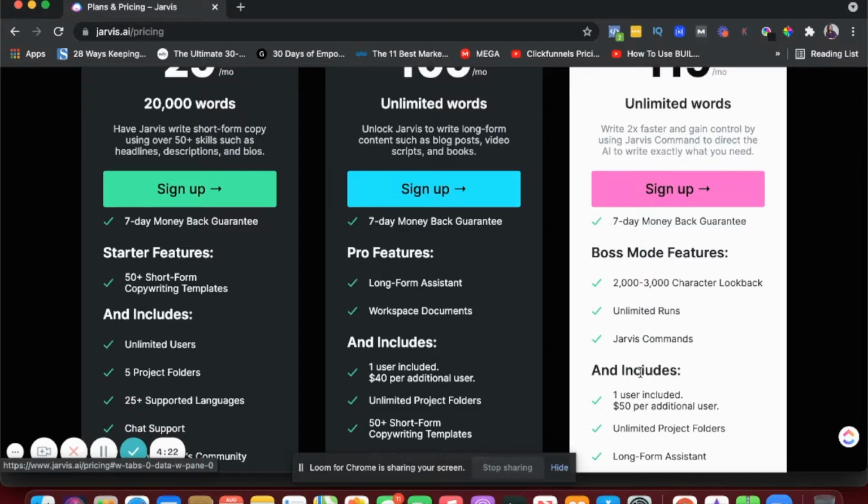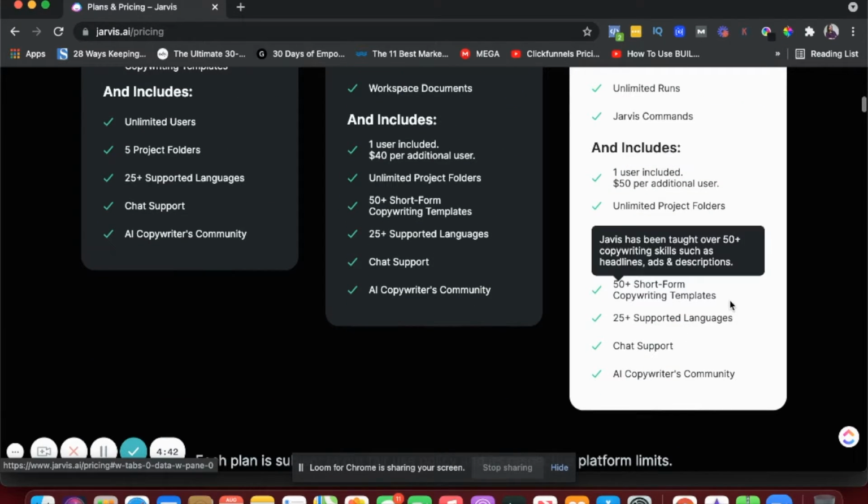So again, if you're going to use the platform for blogging, and if you blog a lot, and you would like to improve your speed, and just outsourcing content to a freelancer is not really affordable for you right now, this is a great option.